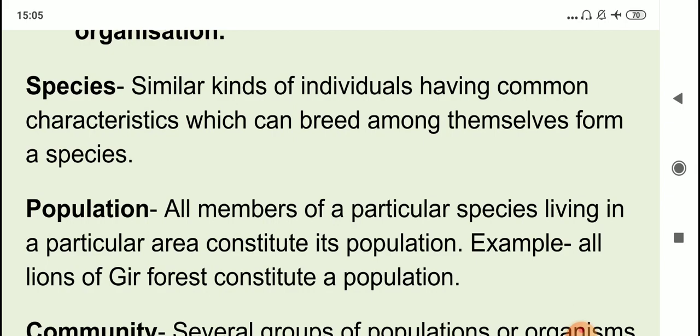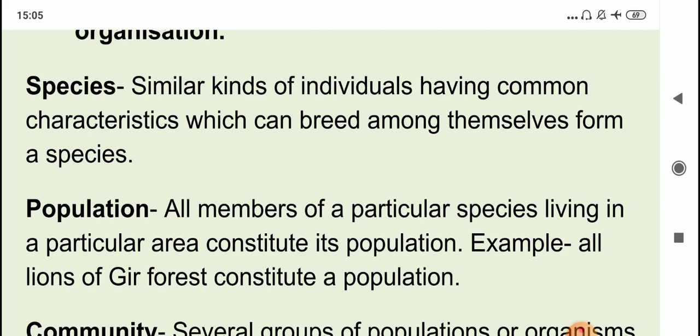Similarly, tigers and lions and rabbits, deer, every living organism belongs to various species. Okay, then population. Now all members of a particular species together constitute a population. So if we consider one area and try to find out how many members of a particular species are living in that area, that is population.